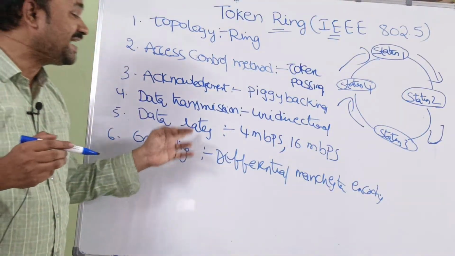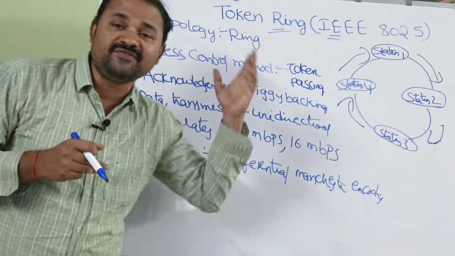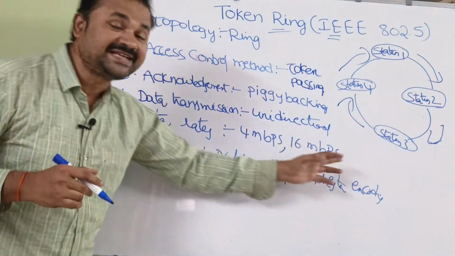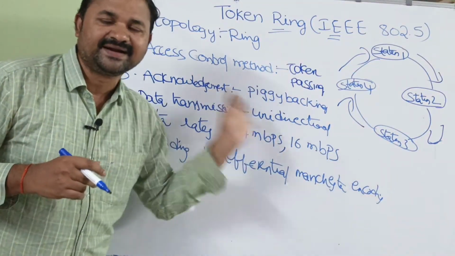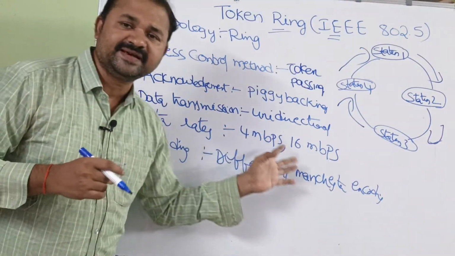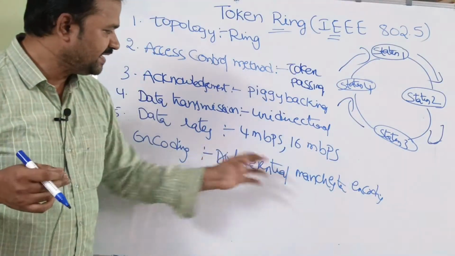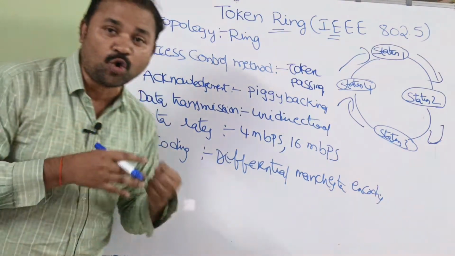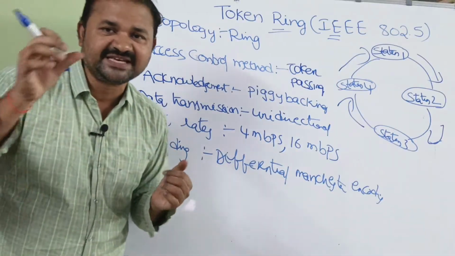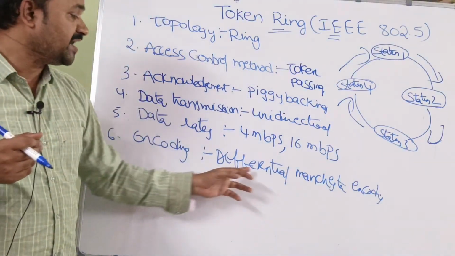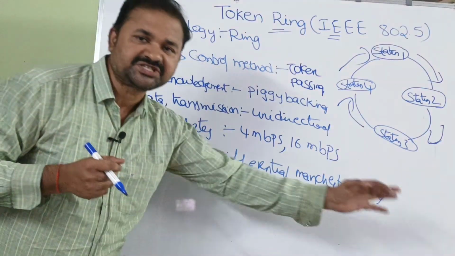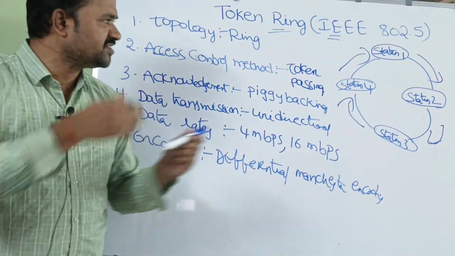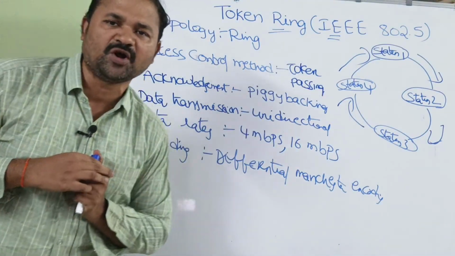And the next one is data transfer rate. Here the data will be transferred at a speed of 4 Mbps, 16 Mbps. So at 4 Mbps speed, as well as nowadays the data is transferred at 16 Mbps also. And the next one is encoding. Here at the physical layer, for encoding purposes we use differential Manchester encoding technology. So this is about token ring, which follows the IEEE 802.5 standard.